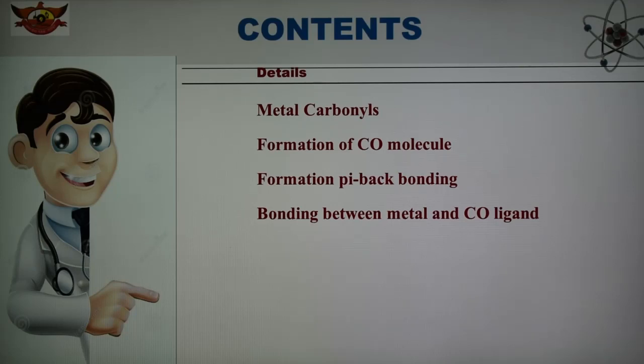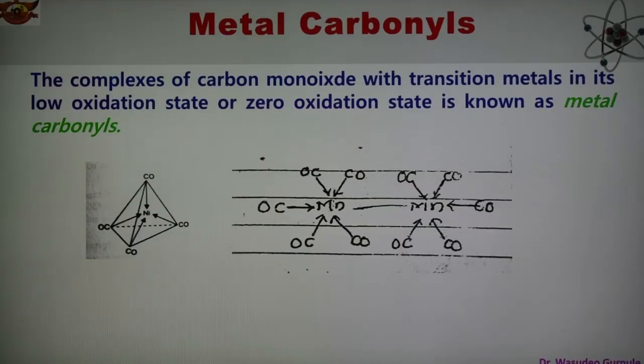As we know, some complexes of carbon monoxide with a transition metal ion in a low oxidation state or zero oxidation state are known as metal carbonyls.